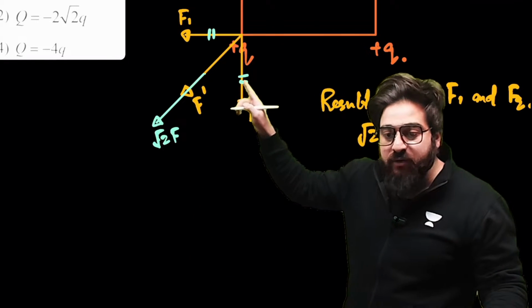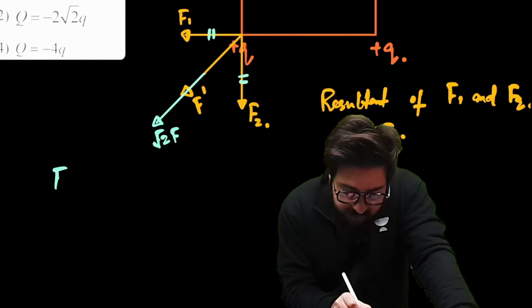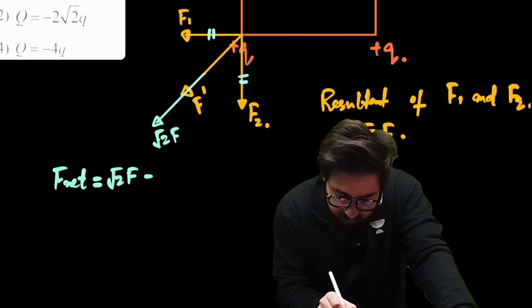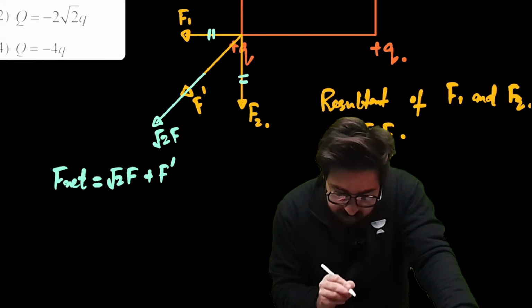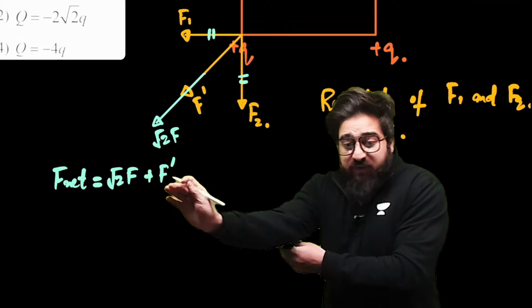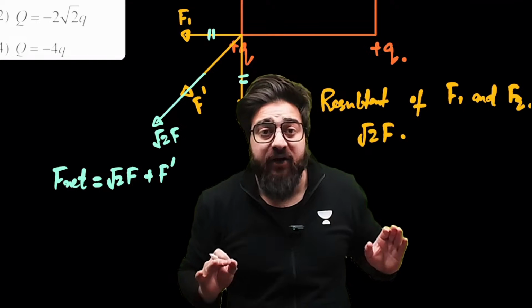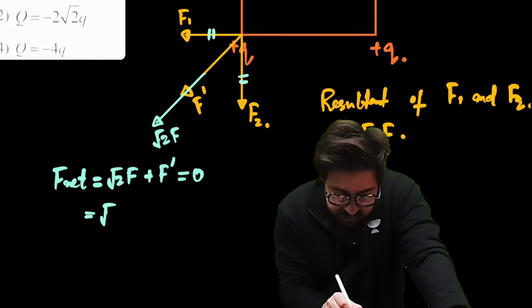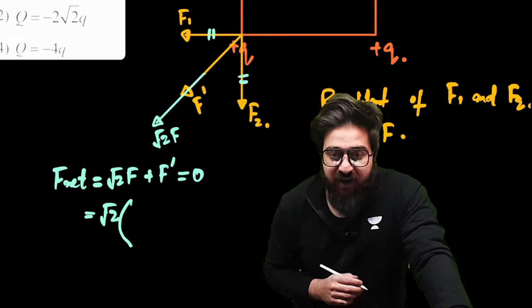Now, could you please tell me what is the net force acting on this one? We say, sir, net force will be simply √2F plus F dash. This is F dash. Now, in the question it says that net force on it is 0. So if I make it equal to 0, so I can simply say this is √2F. What is the value of F?